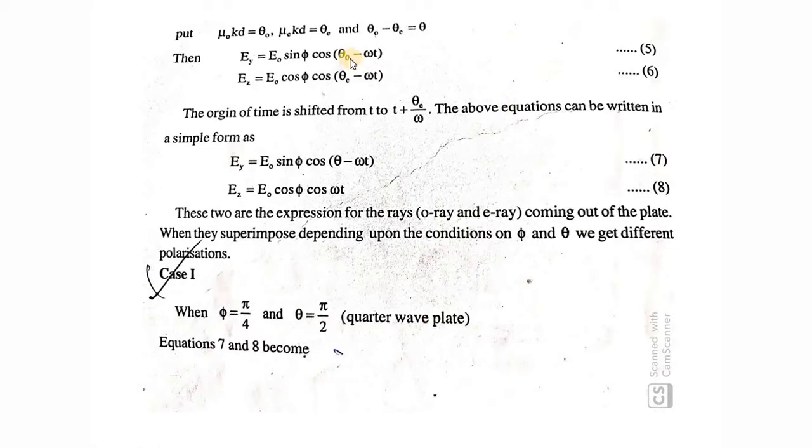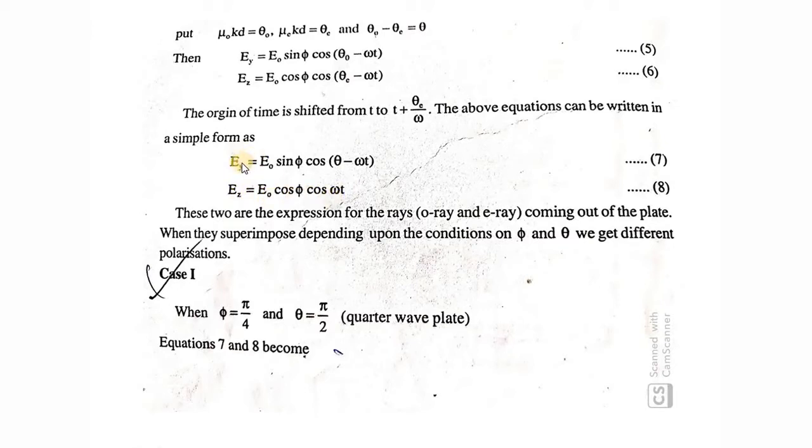You will have theta O minus theta E, which is theta. So the equation for the ordinary ray becomes Ey = E0 sin phi cos(theta − omega t). For the extraordinary ray, what happens? It is theta E here, and again I am shifting the time from t plus theta E by omega, meaning omega t minus omega theta E by omega. Omega and omega get cancelled. So theta E minus theta E means both get cancelled. What will be left is minus omega t, and cos of minus omega t will be cos omega t. So you'll get Ez = E0 cos phi cos omega t.